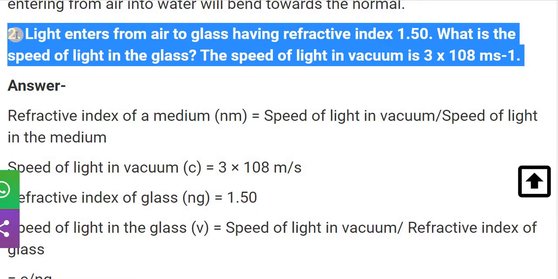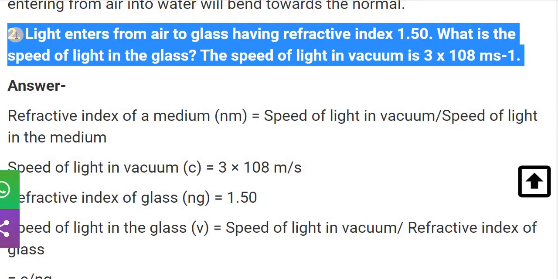Here the light enters from air to glass, meaning rare medium to denser medium. Two things are given: the refractive index of the glass, 1.50, and the speed of light in a vacuum, 3 into 10 raised to 8 meter per second.